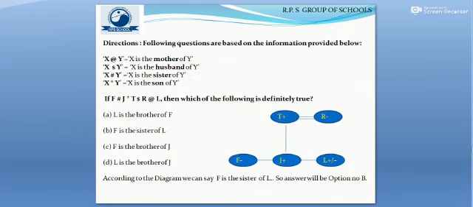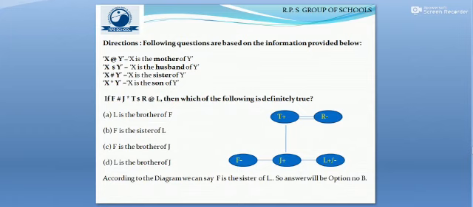So here we have one final question on coded relationships, but it's a bit different from the previous two examples. So let us see the example directions. Here we have another coded relations example, which is a bit different from the previous two examples. The directions here say: the following examples are based on the information provided below.